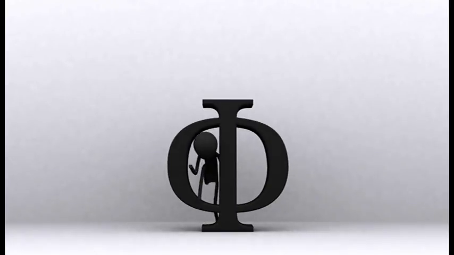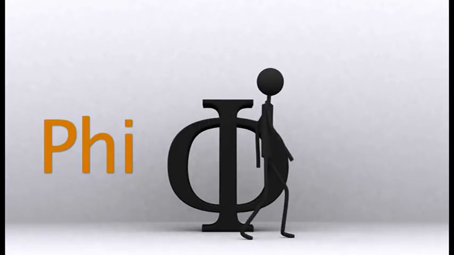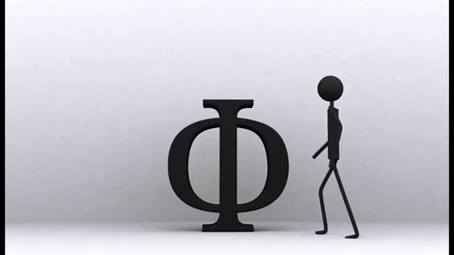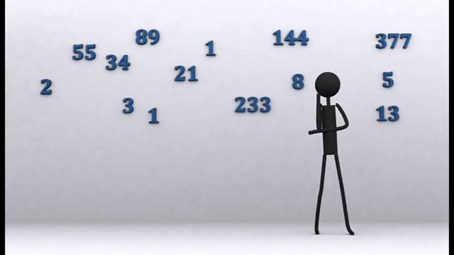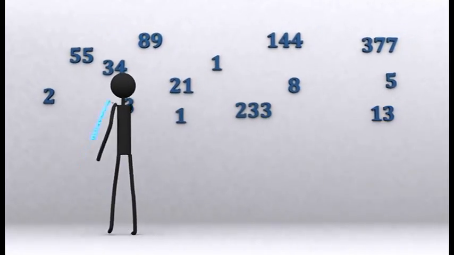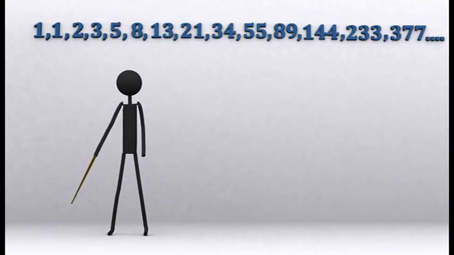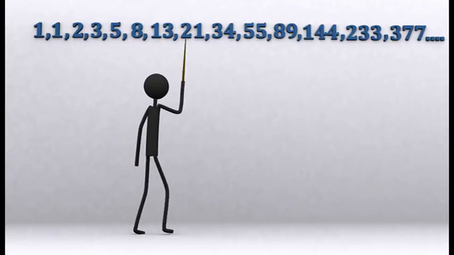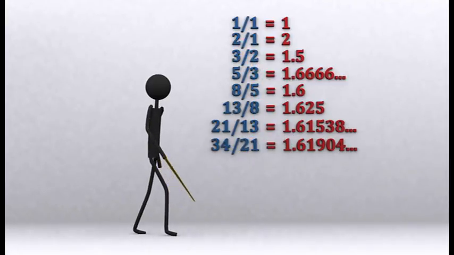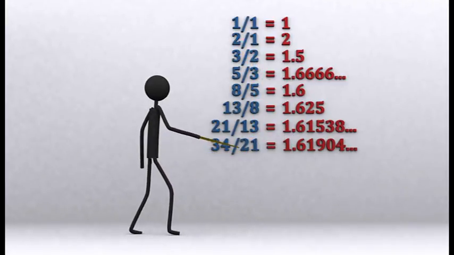But first, I want to introduce you to the idea of Phi, or Mr. Phi, as we'd like to call him. He wonders how best to tell you the story of the ratio named after him. He pulls out his magic wand and first lines up the numbers of the Fibonacci sequence all over again. He then starts working out the ratio of consecutive numbers in the sequence. Doesn't look particularly magical, does it?